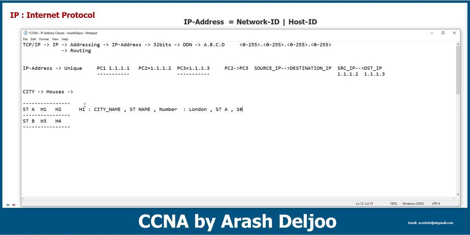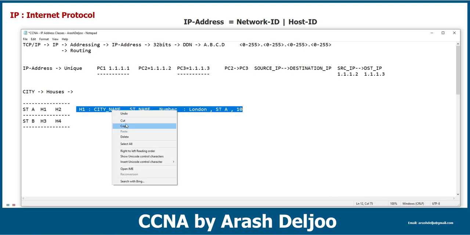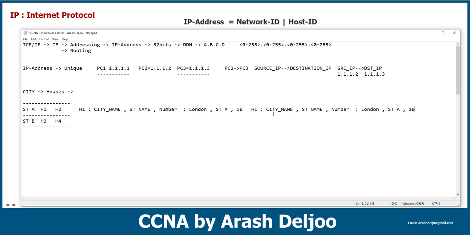This is the address of host 1. The address of host 2 has the same structure, city name, street name, number: London, street A, and the number of the host is 11. This is the address of host 2.